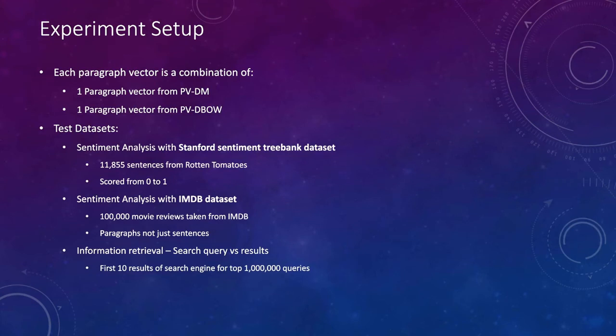For the experiments in this paper, they found that a paragraph vector generated by a combination of the distributed memory model of paragraph vectors and the distributed bag of words version of paragraph vector worked best, and this is what is used for the following three test datasets. The first is sentiment analysis with the Stanford Sentiment Treebank dataset, which is 11,855 sentences of reviews from Rotten Tomatoes with scores from 0 to 1. The second is sentiment analysis with an IMDb dataset, which contains 100,000 movie reviews, and it was mentioned that these movie reviews are not just sentences, but they are also paragraphs.